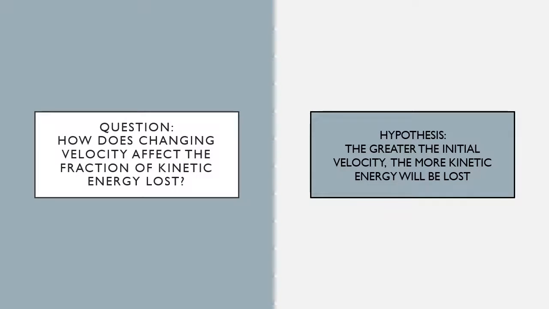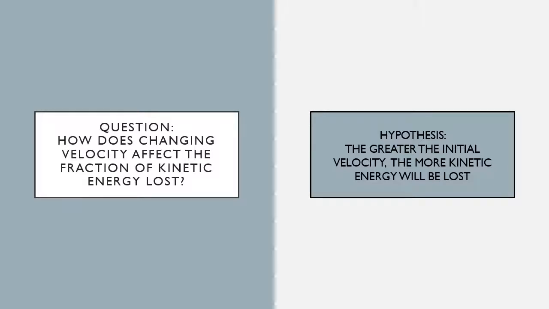Our question asks, how does changing the velocity affect the fraction of kinetic energy lost? If the ball is thrown down with a greater velocity, that will return a greater loss in kinetic energy. The velocity of the ball decreases with each bounce, so when the ball comes in contact with the ground, some kinetic energy is transferred into the ground, which makes the ball's speed slow down after the collision.